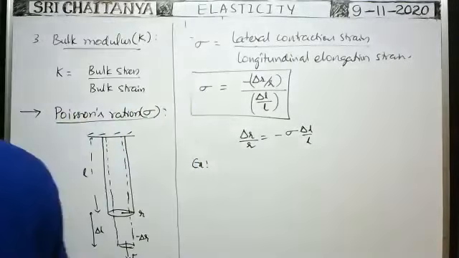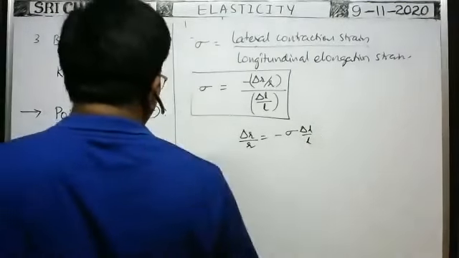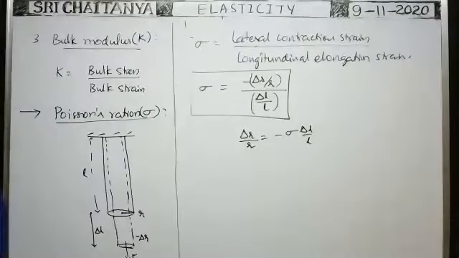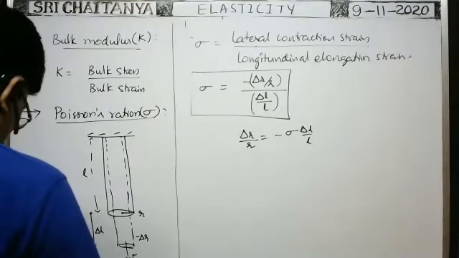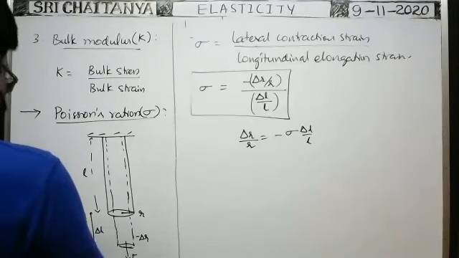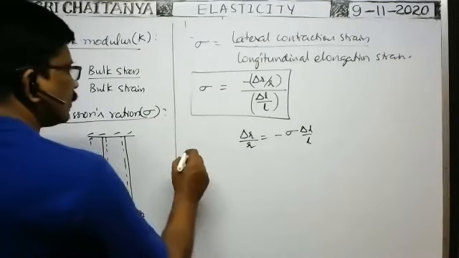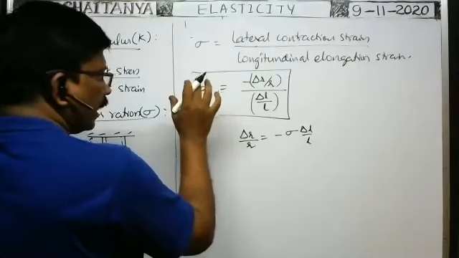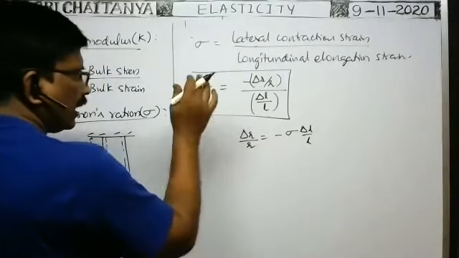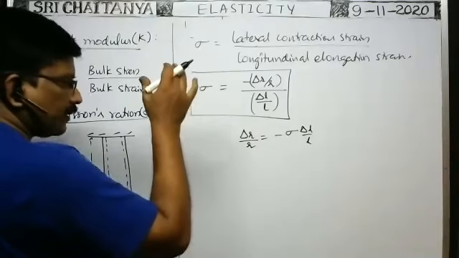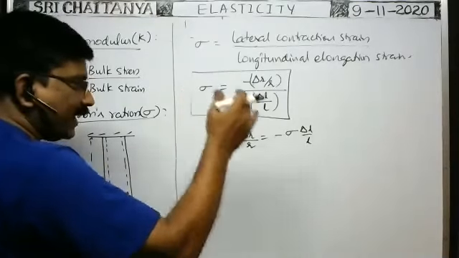Okay. Before that, what about the sigma value? Sigma is the ratio between two similar quantities. That's why it has no unit and no dimension formula. It is having some values. Here, theoretical limits: the sigma value for given materials has certain limits. For a given body, the sigma value lies within a certain range.